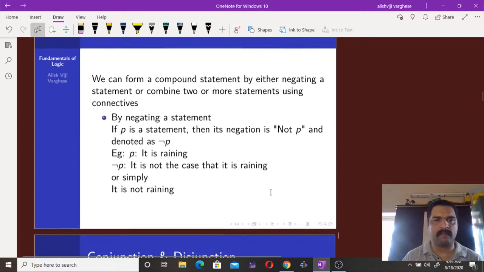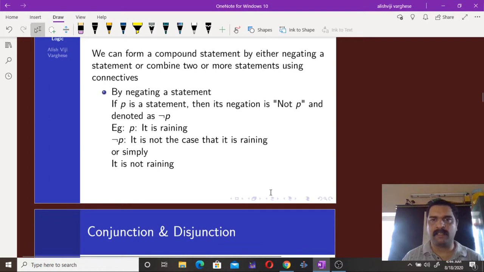The first one is by negating a given primitive statement. That means it is not the case that P, which is known as negation. Usually, negation is denoted by the symbol given here. It's negation P. If P is the statement it is raining, then the negation is it is not the case that it is raining. That's a technical way to write the negation. And if we use common English, then it is not raining.